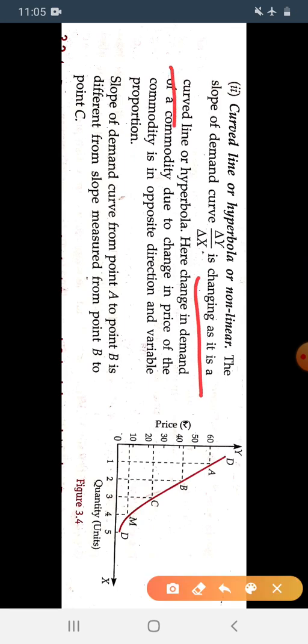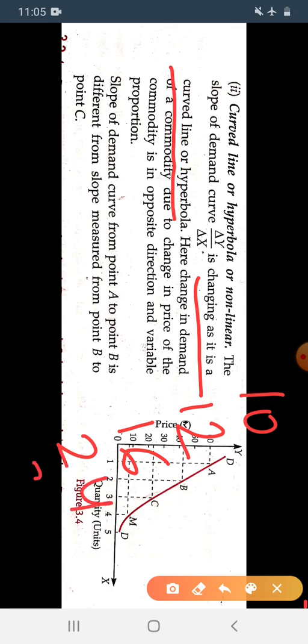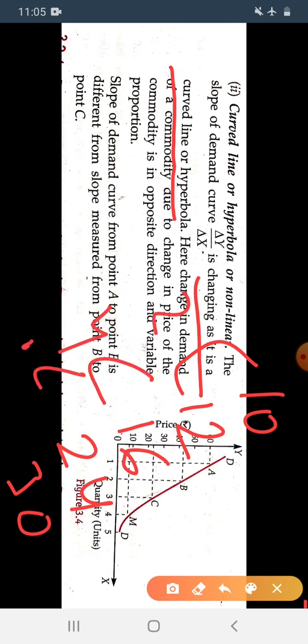Here the change in demand of a commodity due to change in price is in the opposite direction and in variable proportion. For example, we have taken 10, 12, 16, 24, 30. The changes are 2, 4, 8, 6. It is not constant, it is not in the same proportion.